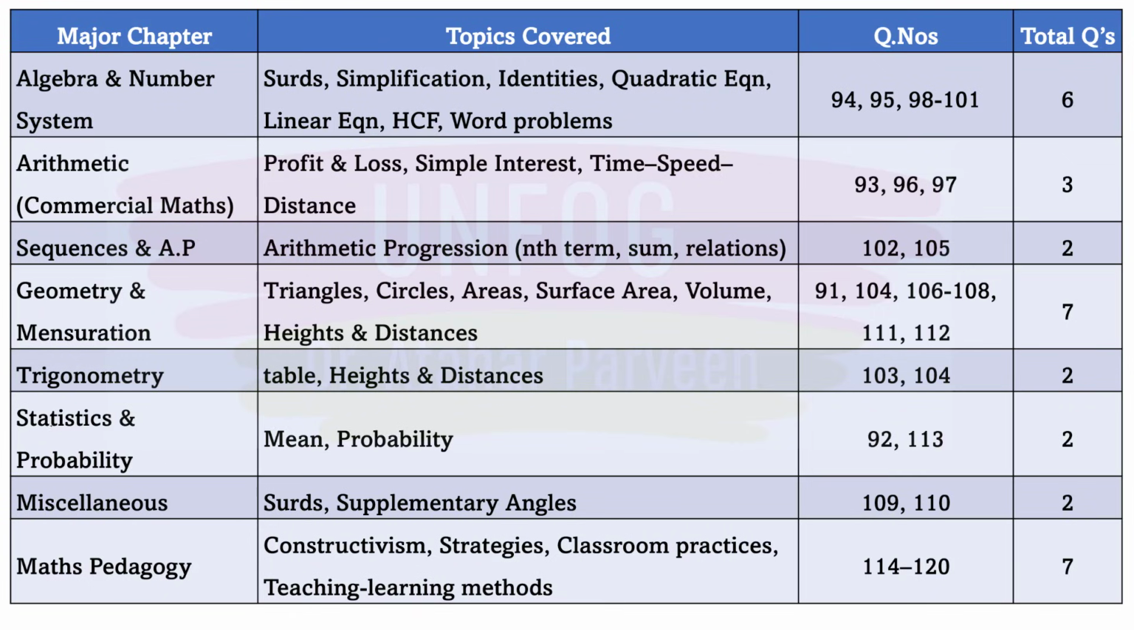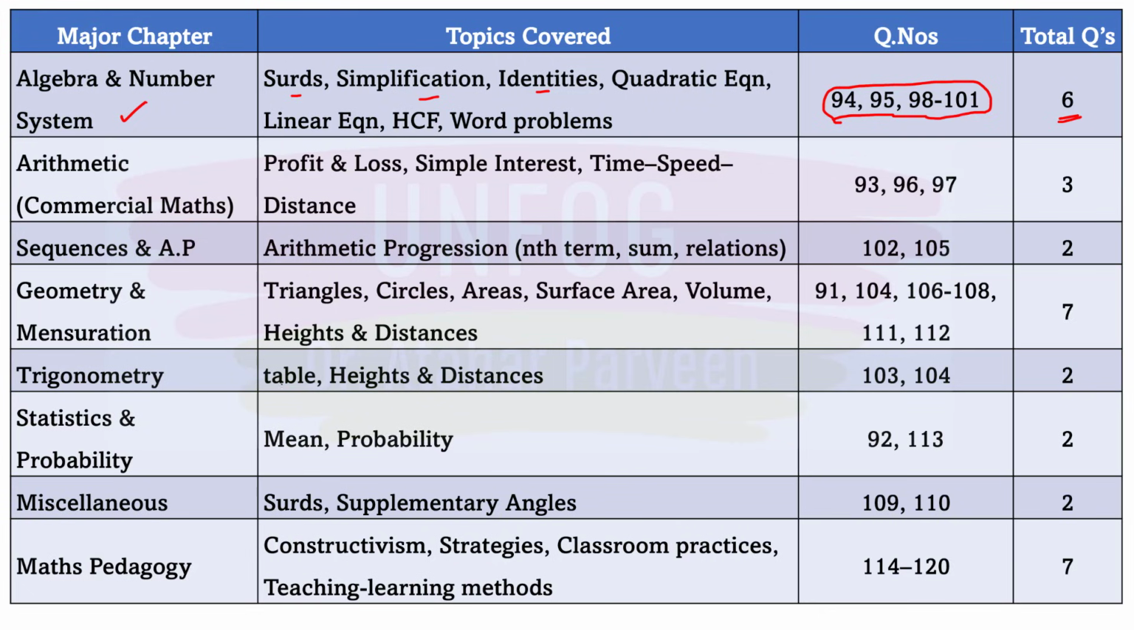So let us start with the simple chapters like algebra and number system. In algebra and number system, you can see what type of questions were asked: from surds, some algebra simplification, identities questions, quadratic equation, linear equation, one HCF question, and also a word problem. These are the questions asked from these topics: question number 94, 95, 98, 99, 100 and 101. So the total is 6 questions.